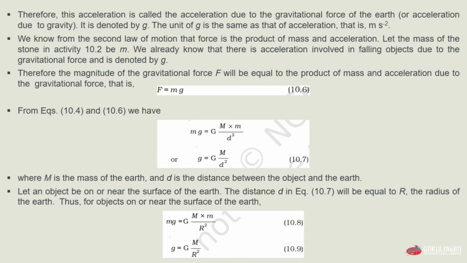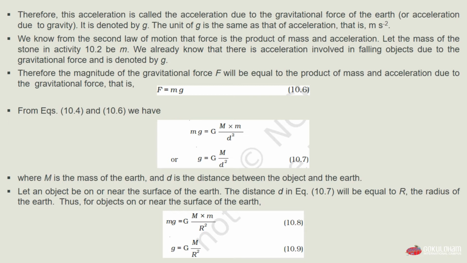So mg = G × M × m / d². Or we can say g = G × M / d², because as there is m on both sides, it will cancel and we will get the value of only g, the acceleration denoted by g, equals capital G multiplied by capital M divided by d². This will be our equation 10.7, where M is the mass of the earth and d is the distance between the object and the earth.